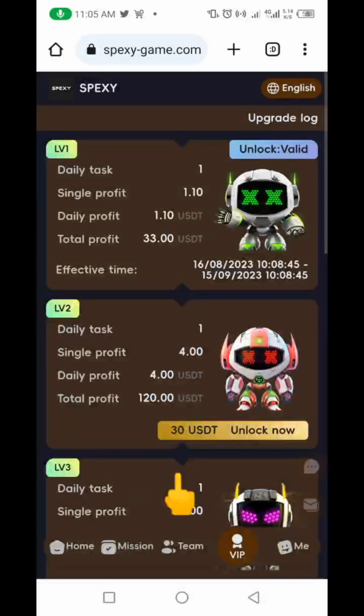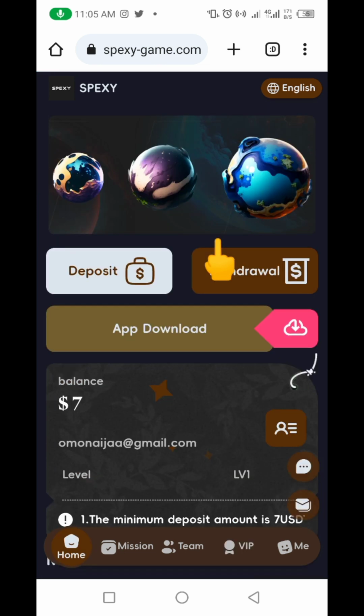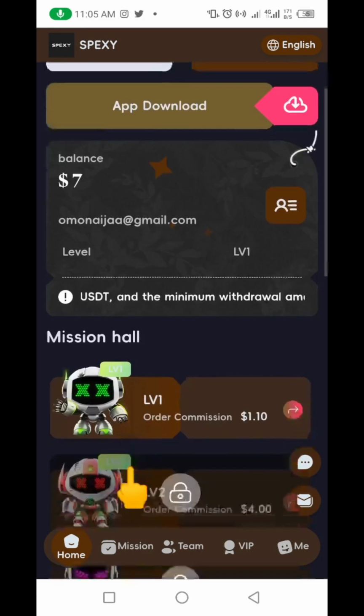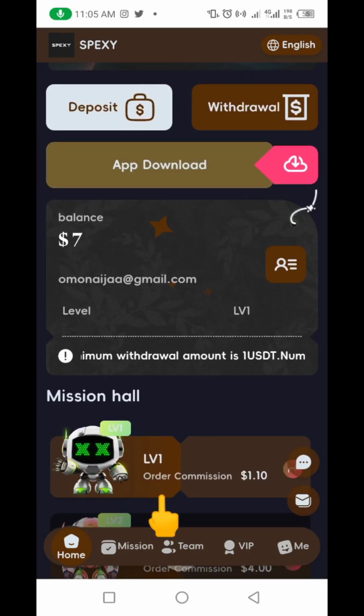Quickly let me show you something that I know you are very interested in. You can see this $7 here. Let me first and foremost show you that I just put in some money to show you how this actually works. You can see I just came in with some balance, with some funds here, which is the $7, just to show you how this thing works. You can see I'm on this one already. But let me go back to the VIP and show you what you need to know here.